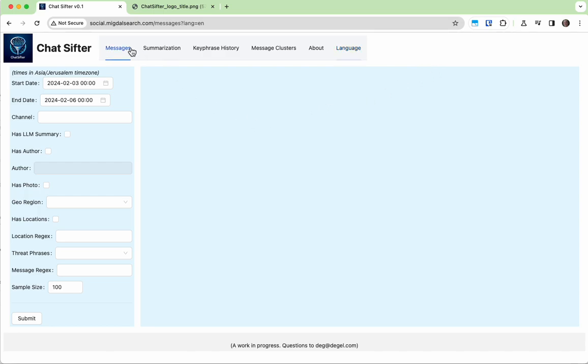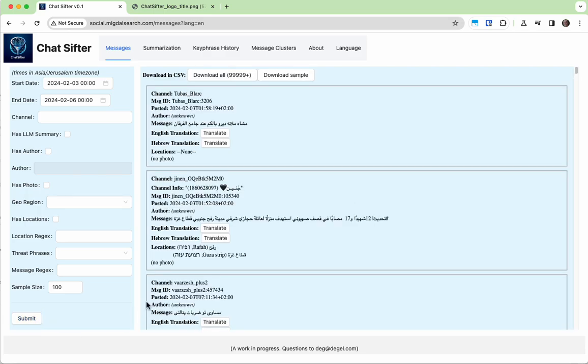This is the main screen, the messages search page. It allows you to pick a time frame and many attributes to filter by. Let's look for the last 3 days and see what we have. So we're only downloading a sample of 100 messages, but these 3 days have had over 100,000, probably close to 500,000 messages.